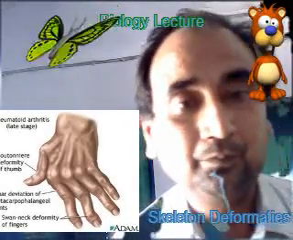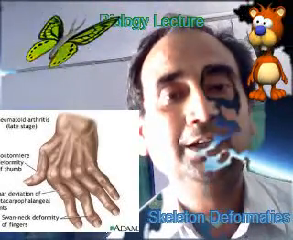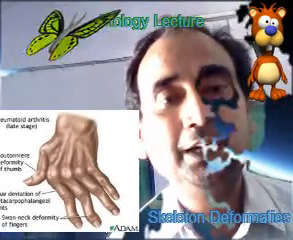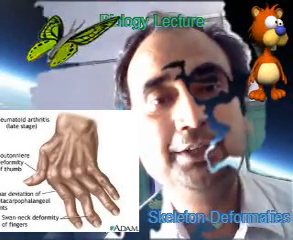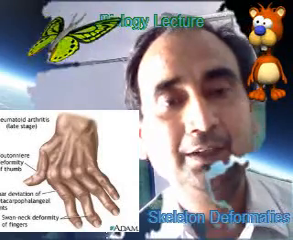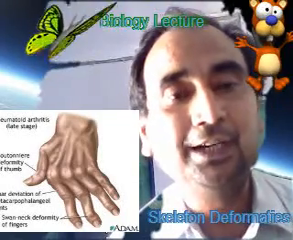So, 100 types of arthritis are known. It is an inflammatory degenerative disease of the joints. It causes stiffness in the joints and pain in the joints.